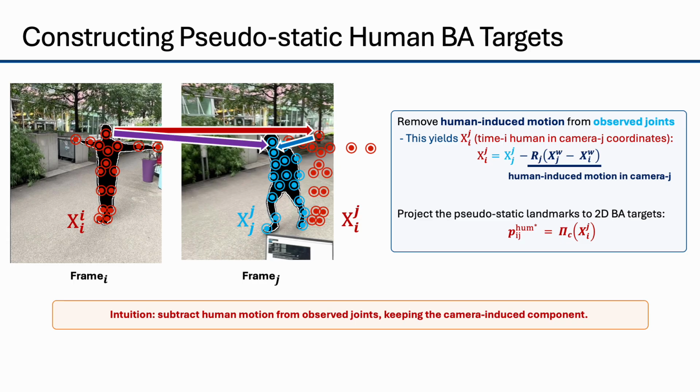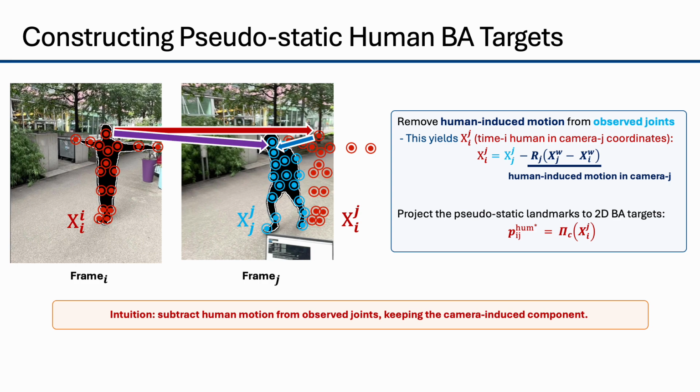The target construction is the core of HumanBA. For a bundle adjustment pair I and J, we want the human from time I expressed in camera J. We start from the observed human in frame J and subtract the human-induced world displacement, transformed into camera J coordinates. After projection, these pseudo-static points become two-dimensional human-aware bundle adjustment targets. Intuitively, we remove the person's own motion and keep the camera-induced component.